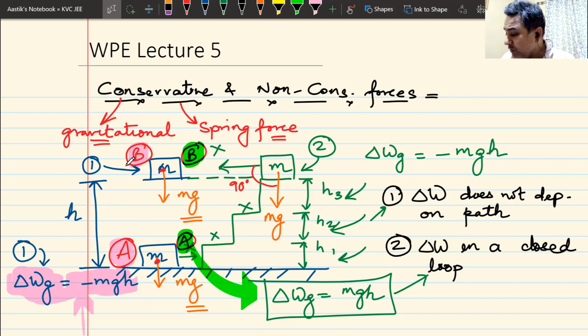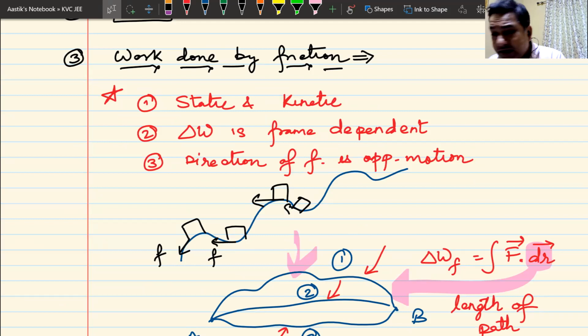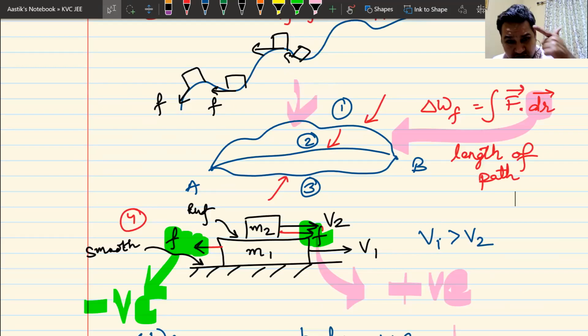Then you have non-conservative forces like friction, where work done depends on path. Friction is very important because even though the magnitude is constant, the direction of friction continuously changes, and therefore in friction you must always think about the length of the path and not the displacement. Why is it non-conservative? Because the direction keeps on changing.